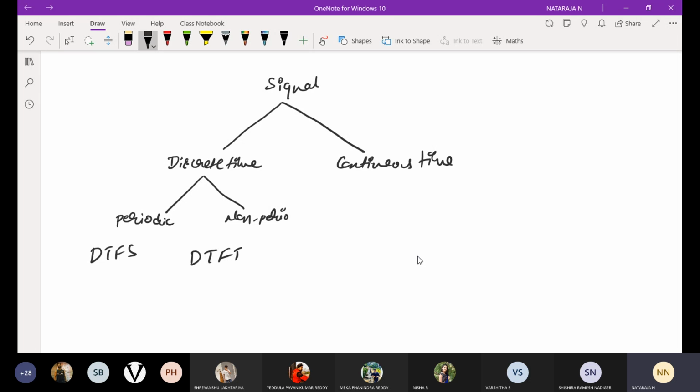For the continuous time signal, again we have two different types, that is periodic and non-periodic. Here the periodic case is CTFS, continuous time Fourier series, and the non-periodic case is the continuous time Fourier transform. Non-periodic goes with Fourier transform in both cases, and periodic goes with Fourier series. For continuous time, it is the continuous time Fourier series and continuous time Fourier transform.